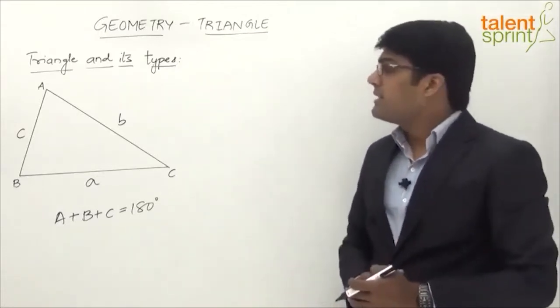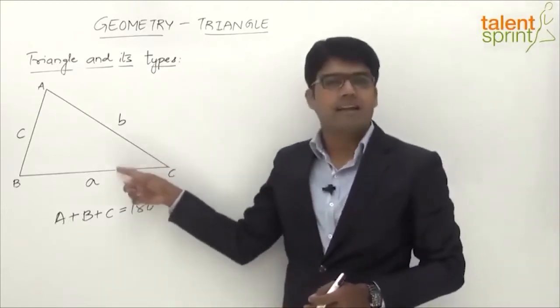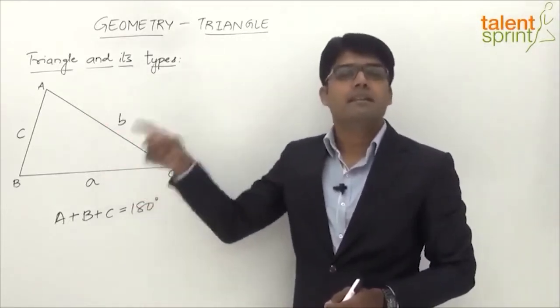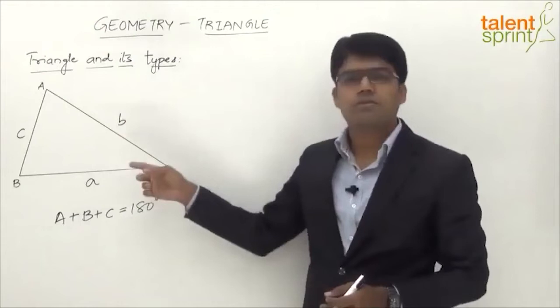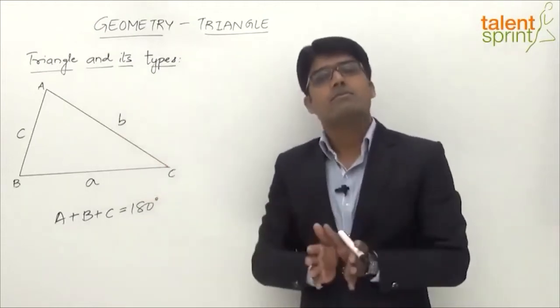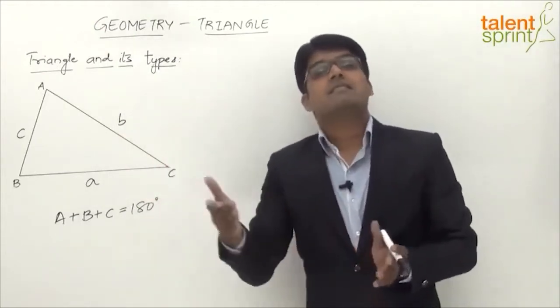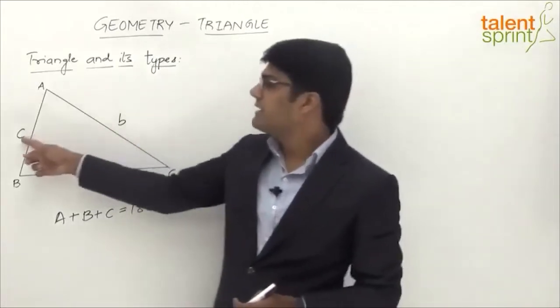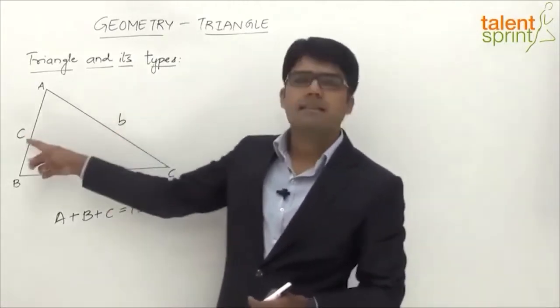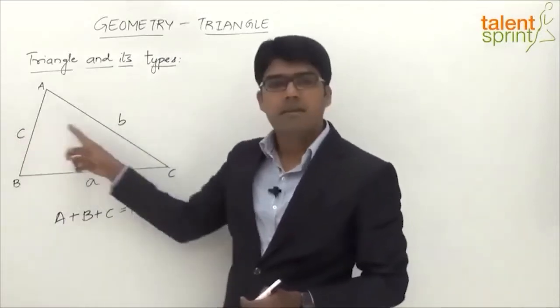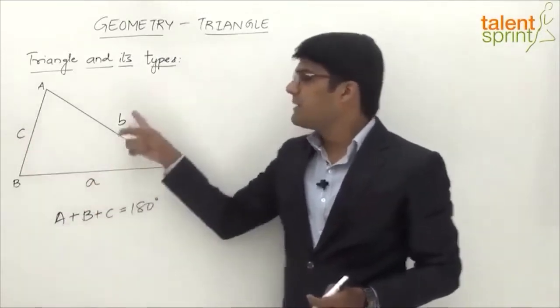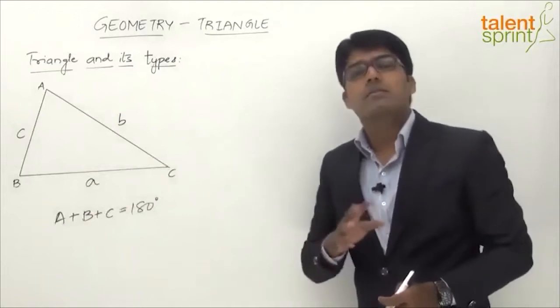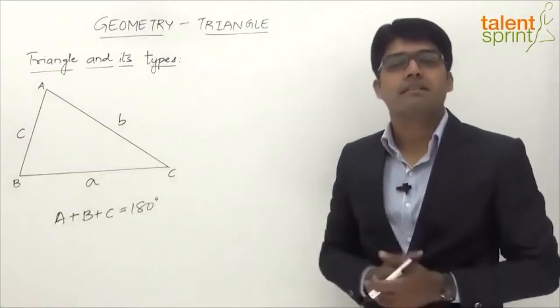The point is the sum of any two sides of a triangle will always be greater than the third side. You take any two sides of any type of triangle, the sum of those two sides will be larger than the third side. For example, here A plus B will be greater than C, right? Length A plus length B will be greater than C. Likewise, B plus C will be greater than A, and A plus C will be greater than B. So the point is the sum of the two sides of a triangle is greater than the third side.